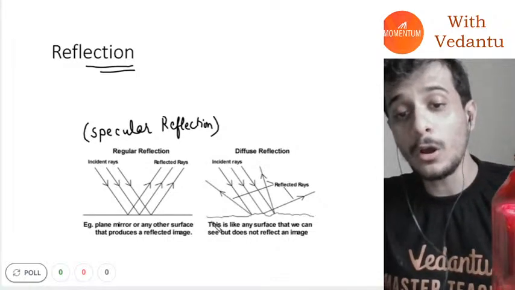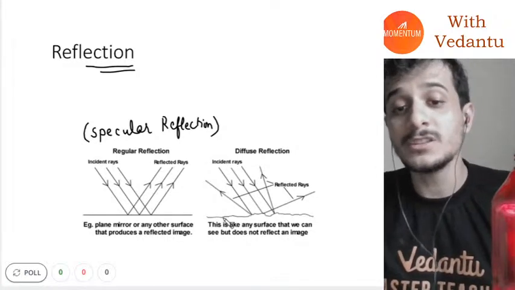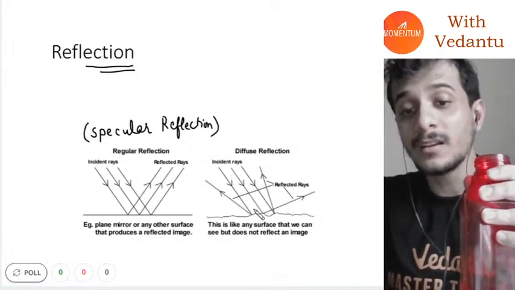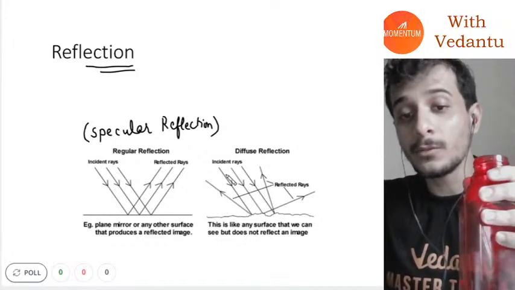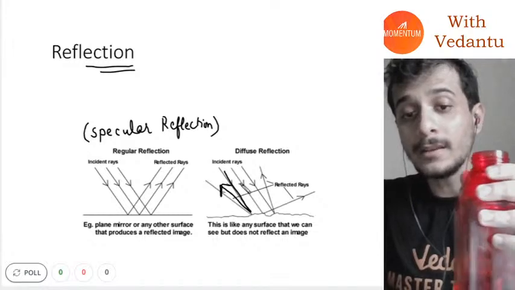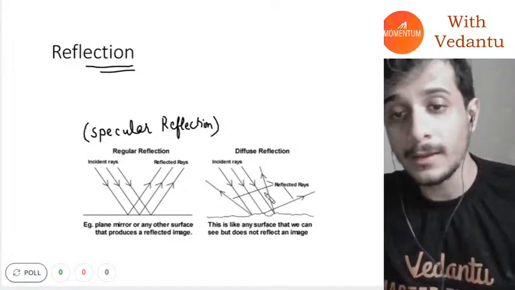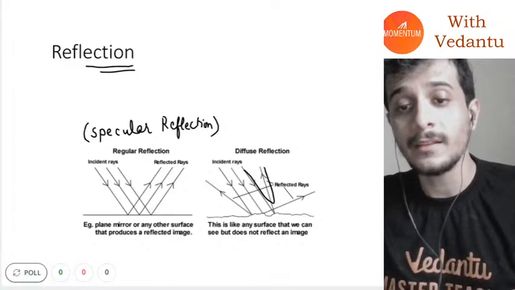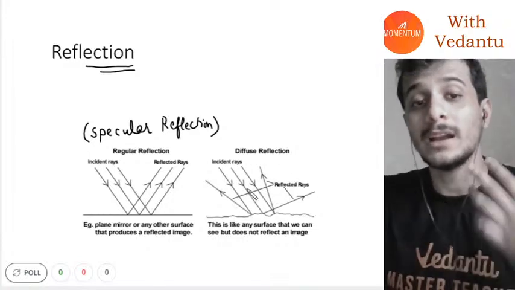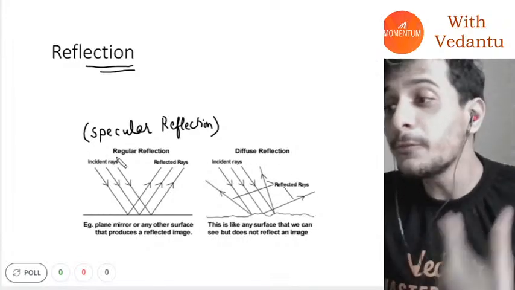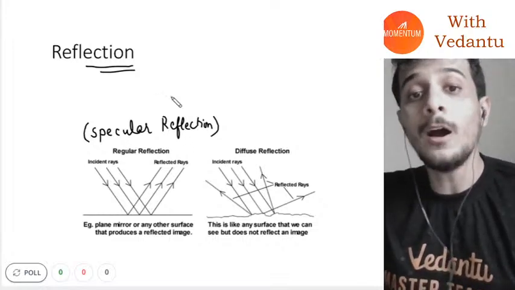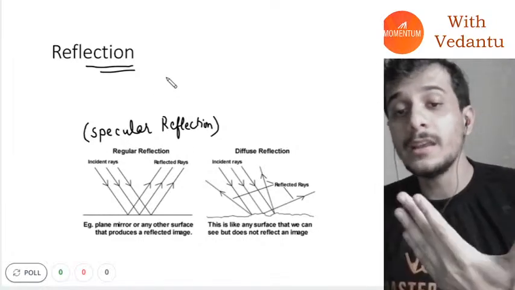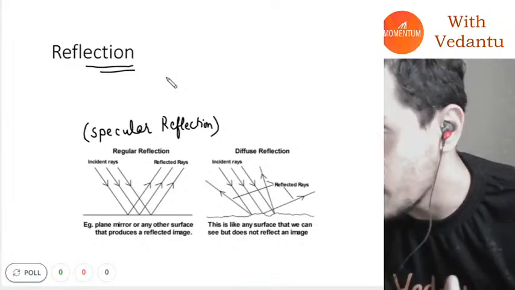But if I have a surface which is not planar at all, then the reflection occurs in various random ways. One light ray will go like this, the other light ray goes like this, and the third light ray goes just like this. Light rays are going in random directions, so that kind of reflection is called diffused reflection. Remember that image formation generally occurs in case of specular reflection.